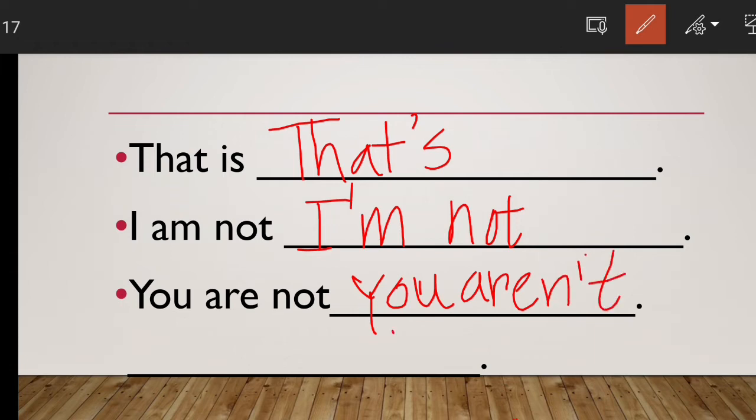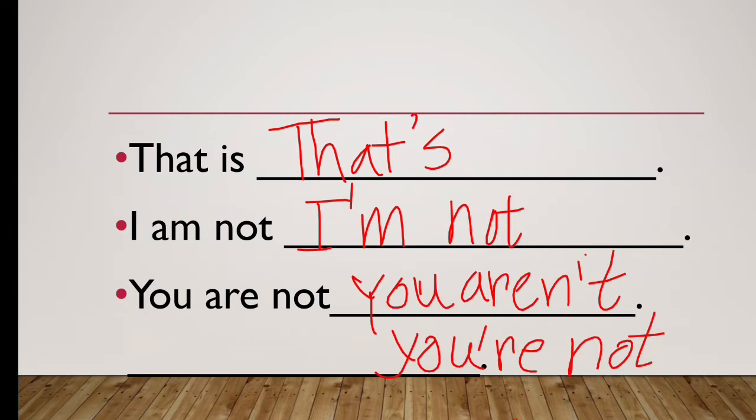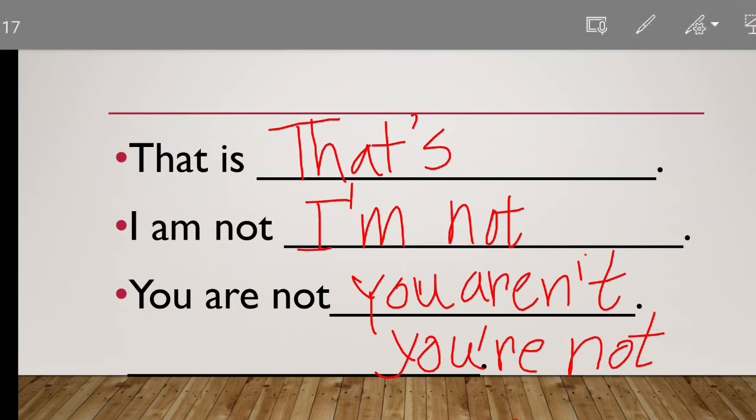So you are not, you can write down two different ways. Let's repeat. That is, that's. I am not, I'm not. You are not, you aren't or you're not. Let's see the next exercise.